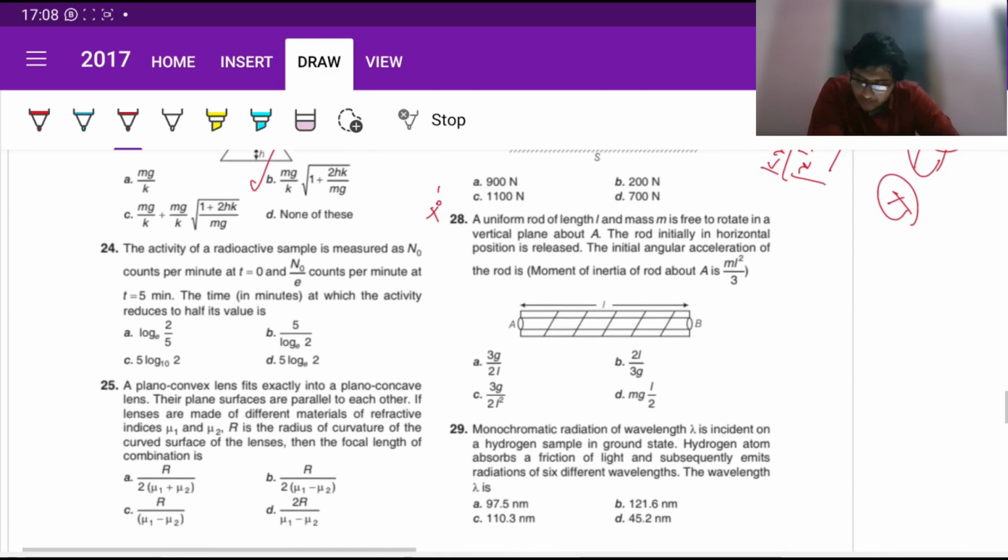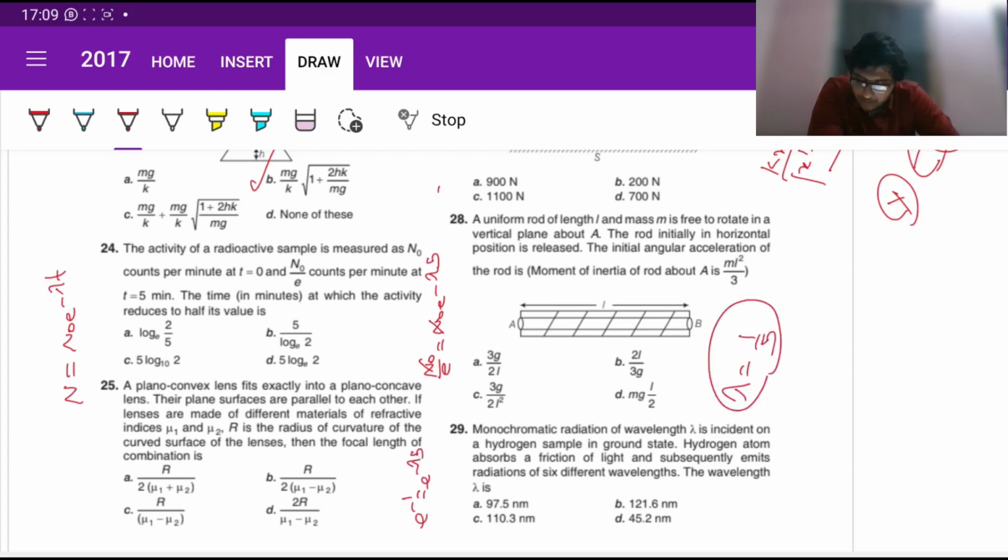Fine. Now question 24. The activity of a radioactive sample is measured as N naught counts per minute and N naught by e at t equals 5, right? Time in minutes, activity reduces to half. So we just have to find the half life. So we have at t equals 0, it is given by N naught e to the power minus lambda t. So at t equals 5, it is given by N naught by e, e to the power minus lambda 5. So from here we can clearly say that e to the power minus 1 is e to the power minus lambda 5. So lambda must be equal to 1 by 5.